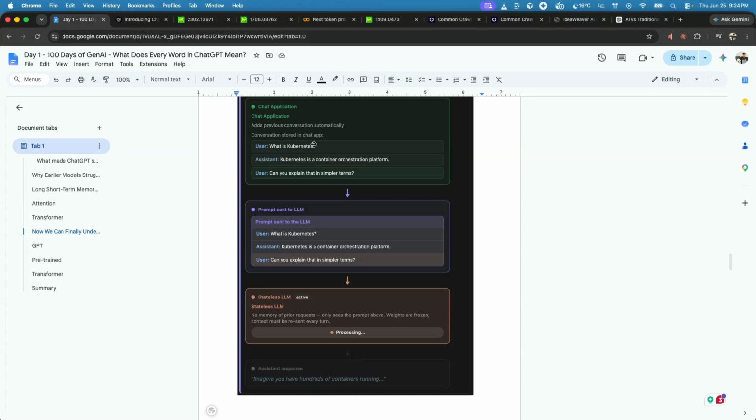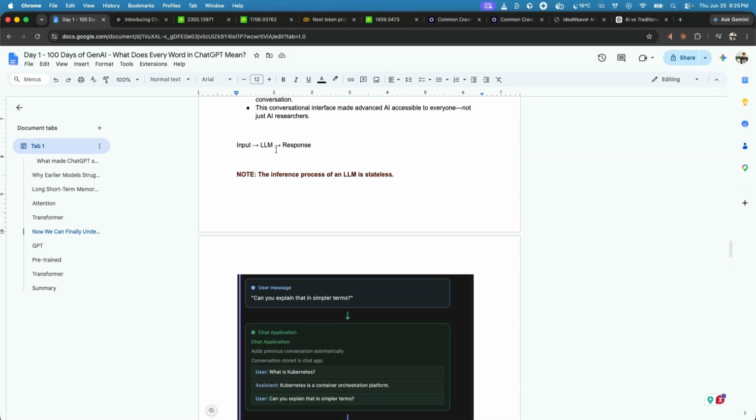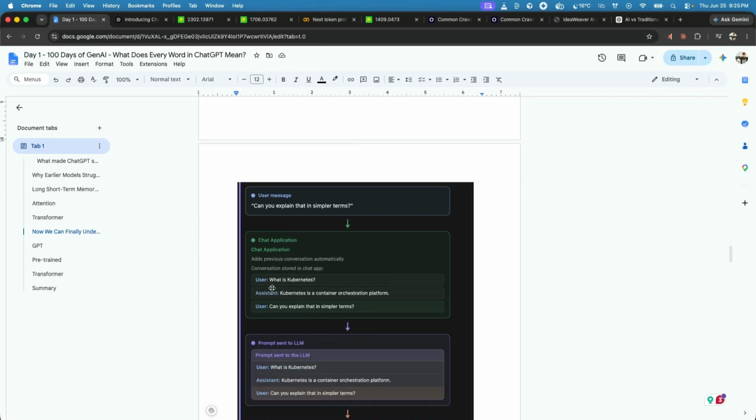Then after that prompt, if I ask the question, can you explain that in simple terms? Now what do I mean by explain in simple terms? The LLM should have some kind of context that I am asking about Kubernetes and I am asking it to explain Kubernetes in simple terms. But remember that LLMs are stateless in nature. For them, each and every query that I ask is a new query. So how does the LLM know that I am asking the question in terms of Kubernetes?